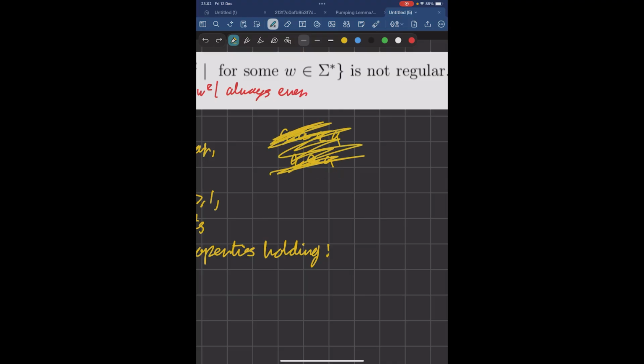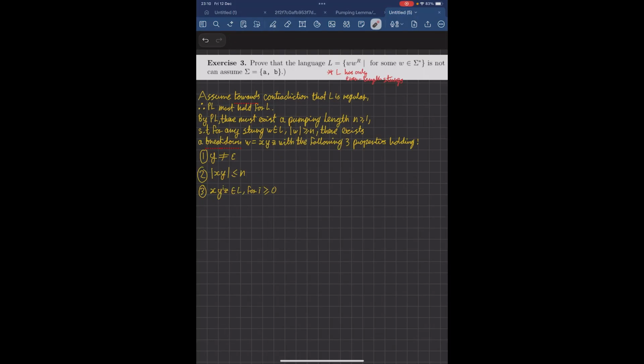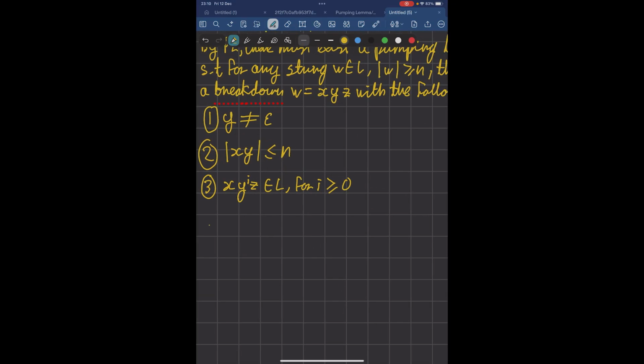Okay, so we're trying to prove it's not regular. Therefore, we're going to use the pumping lemma and prove it by contradiction. I've written out all the boilerplate for this question, and so all that's left is to move on to the main part of the proof. We're looking for a string that's in the language with length at least n, where there does not exist a breakdown where the three properties hold. And one thing you should always think about when selecting strings for the pumping lemma is this property over here.